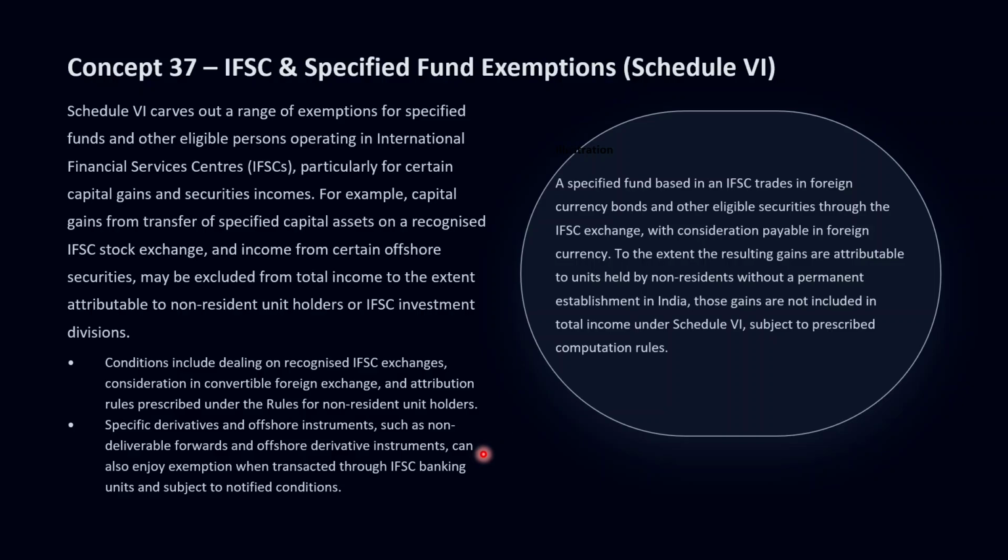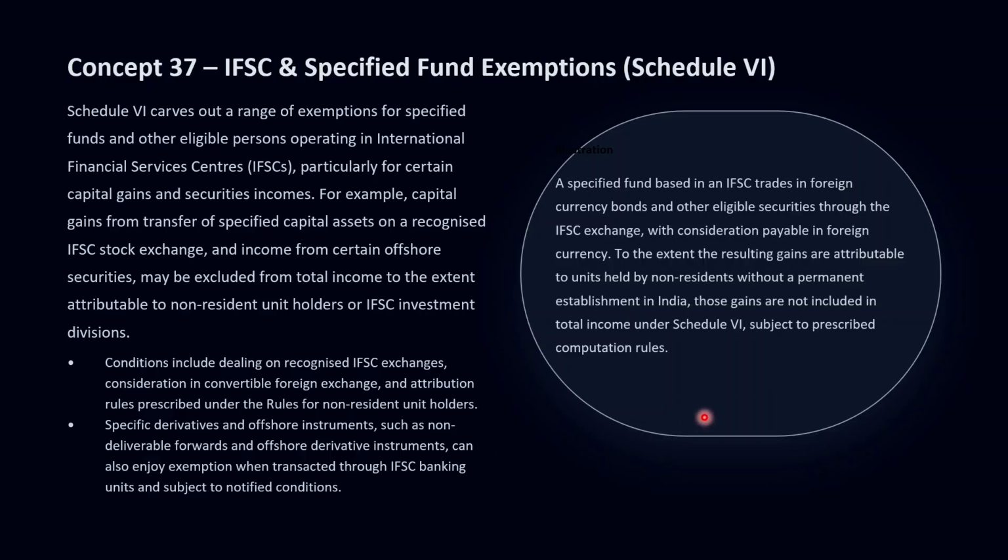Other exempt items can include income from specified derivatives and offshore derivative instruments dealt with by an IFSC banking unit under the IFSC framework.